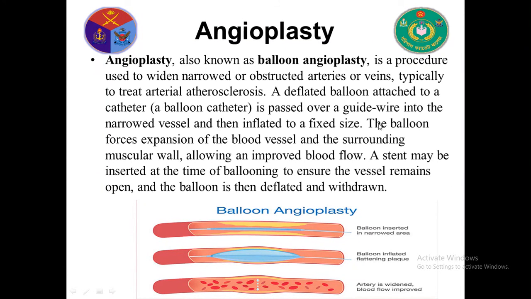A deflated balloon attached to a catheter is passed over a guide wire into the narrowed vessel and then inflated to a fixed size. The balloon forces expansion of the blood vessel and the surrounding muscular wall, allowing improved blood flow. A stent may be inserted at the time of ballooning to ensure the vessel remains open, and the balloon is then deflated and withdrawn.